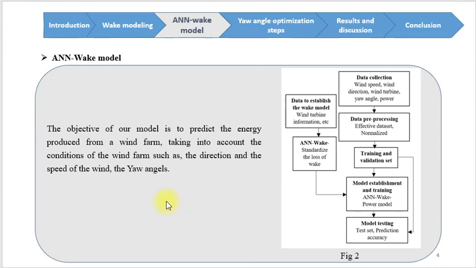As shown in figure number 2, the process begins with collecting data on the wind turbines, wind speed and direction, and the yaw angles. After verifying the standardization of wake losses, the artificial neural network wake model is established. Unlike traditional models, the design of our model targets the overall wind farm rather than individual wind turbines.